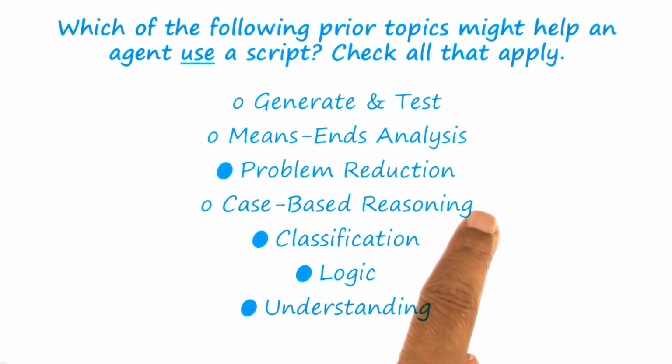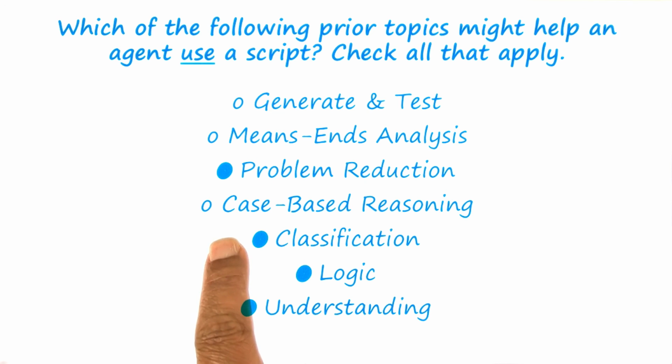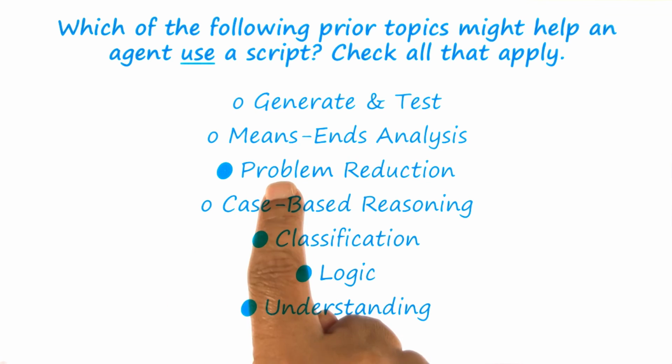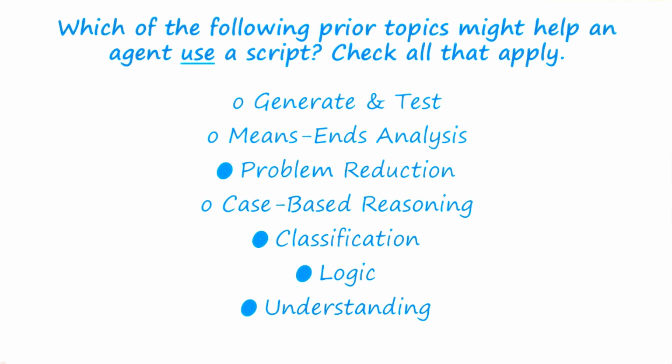Also, case-based reasoning is connected to the application of scripts in the sense that both case-based reasoning and script-based reasoning are extremely memory intensive. What both of them are saying is that memory often supplies most of the answer. Like we said earlier when we were discussing case-based reasoning, we don't think as much as we think we do. Most of the time, memory gives us the answer. The difference, of course, like David pointed out, is that cases refer to instances, whereas scripts are abstractions over instances.